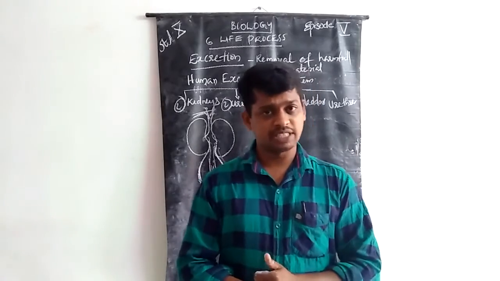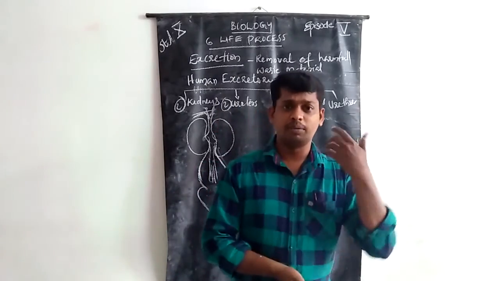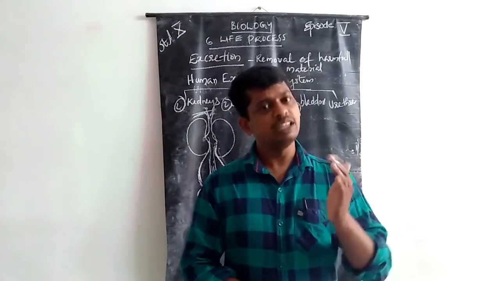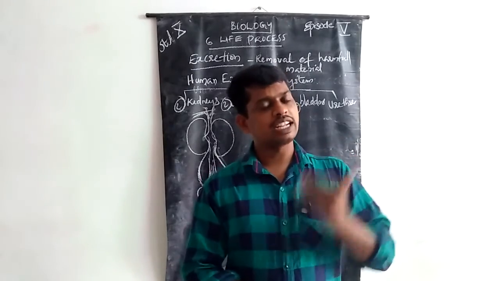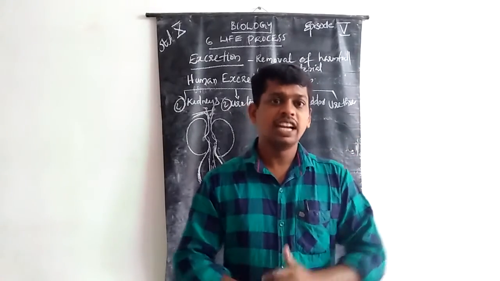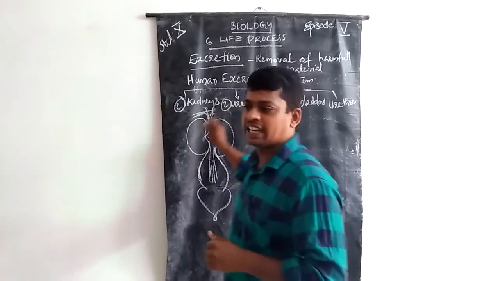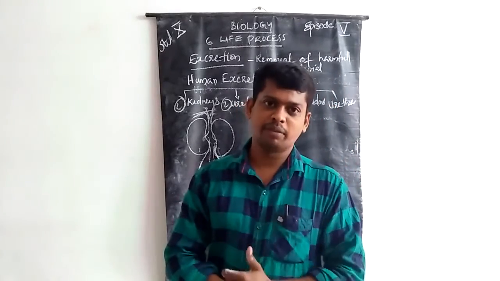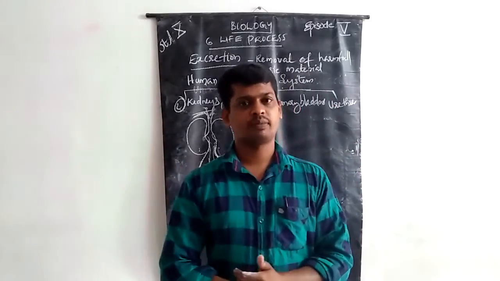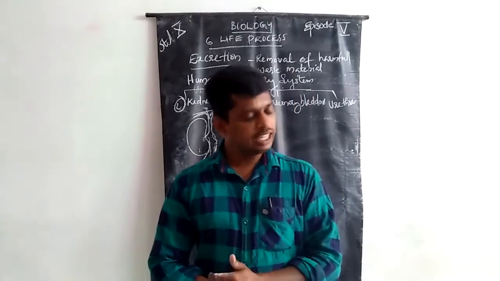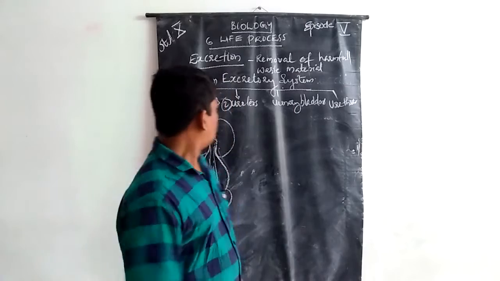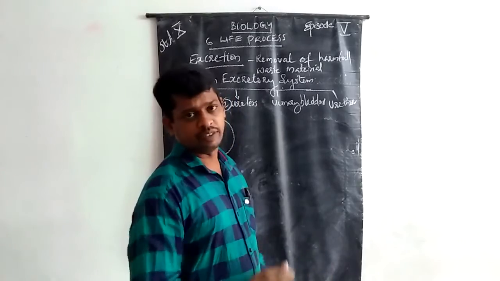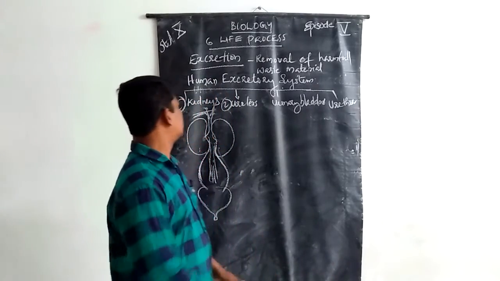The digested part will be absorbed, and the other parts, the waste materials with more water content, are absorbed by the kidney. What is the waste material? That is urine. Urine is the waste material of the kidney.